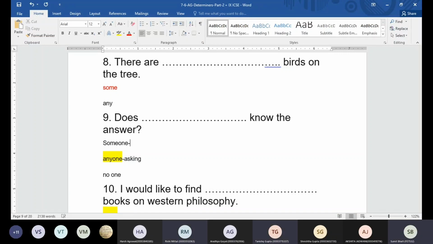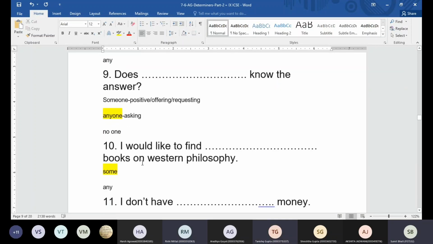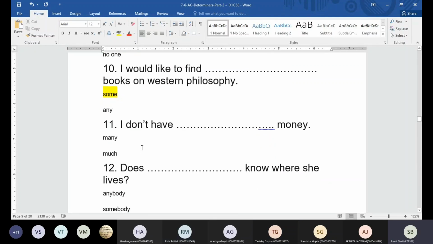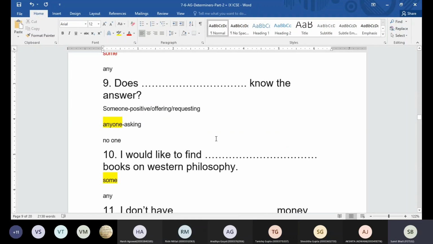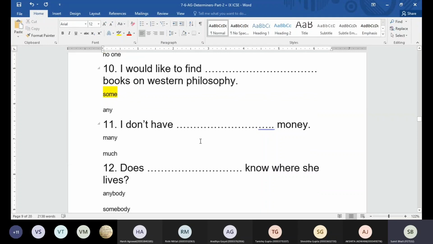Someone is used when the sentence is positive, when you're offering one thing to another, and when you're requesting something. So we are neither, the sentence is not positive, we are not offering one thing to another, we are not requesting. So we are asking a question here. Just clear your doubts so that you don't make mistakes in the exam. So if you learn the things here, that would be wonderful.